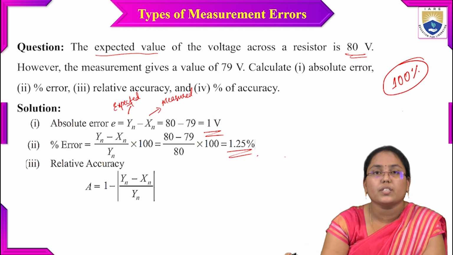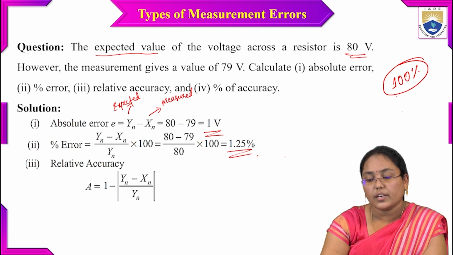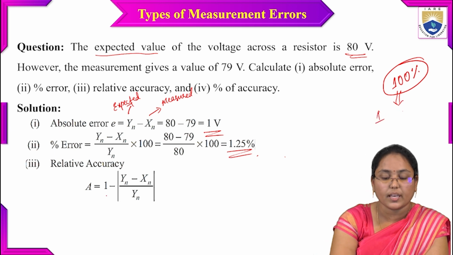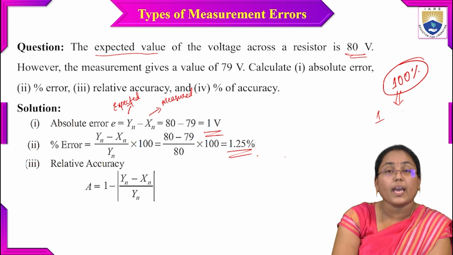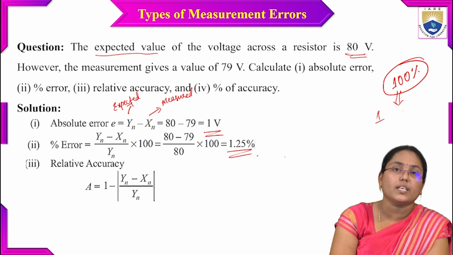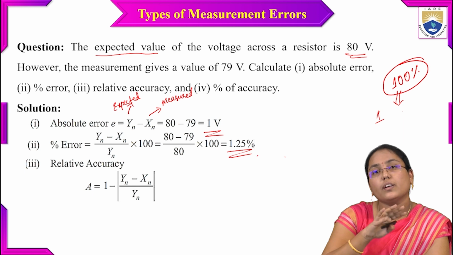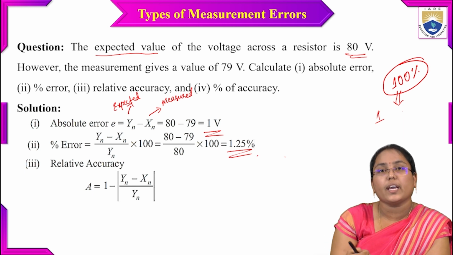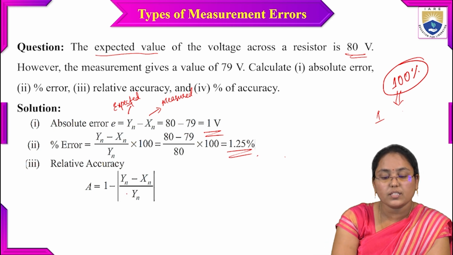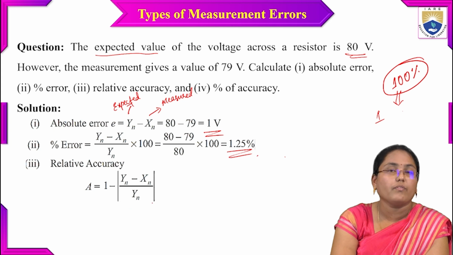Whenever we say relative accuracy, I will be measuring with respect to 100% itself. That's why here I have 1 minus error value. What is error here? Error is nothing but the absolute error divided by the expected value, that is 1 minus modulus of (yn minus xn) by yn. I don't want any negative values here, that's why I'm taking the modulus.